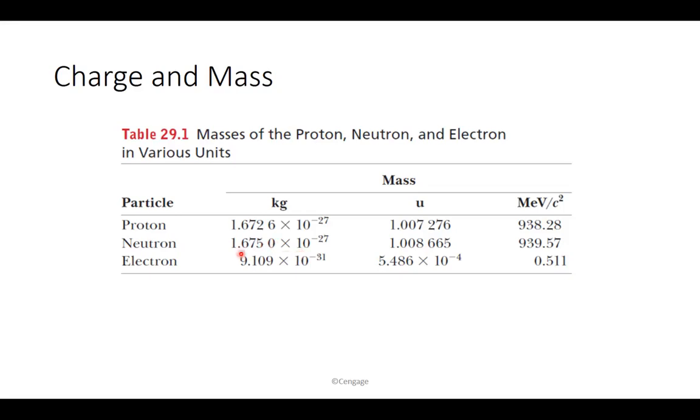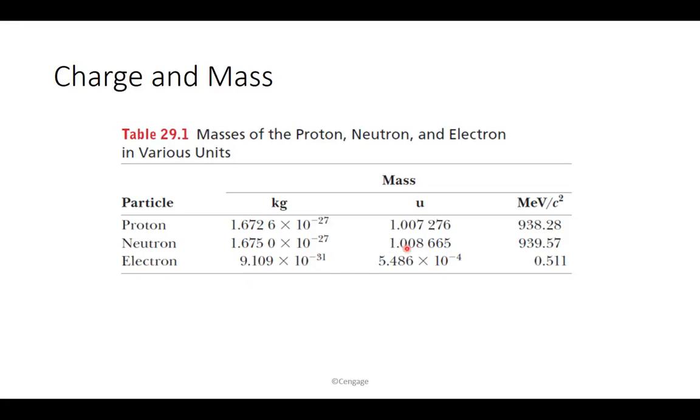The difference between proton and neutron is the fact that protons are positively charged. They actually feel electric force. Neutrons are neutral. They don't feel electric force. Both of these two are in the nucleus, while the electron is outside orbiting the nucleus.